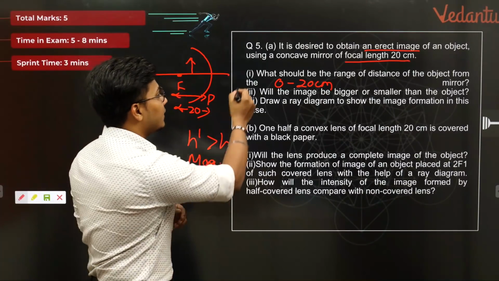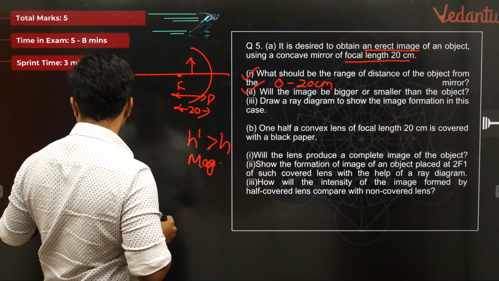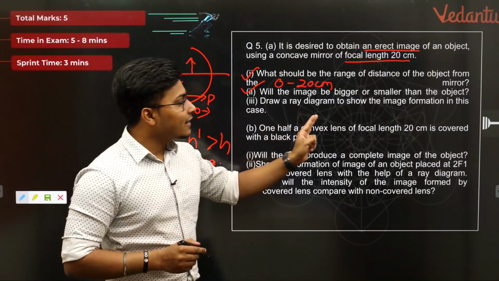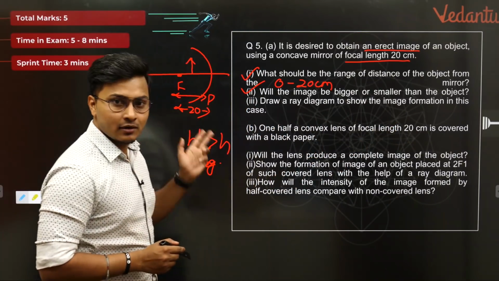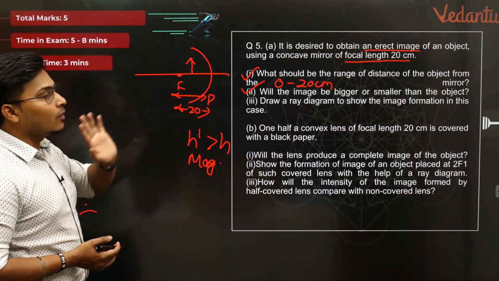Question number 3. So 1 and 2 are done. Let's move on to question number 3. Now let's look at question number 3. Draw a ray diagram to show the image formation in this case. Let us try to complete this ray diagram. So you have the object right now here.